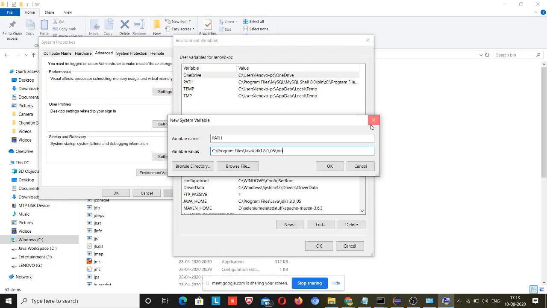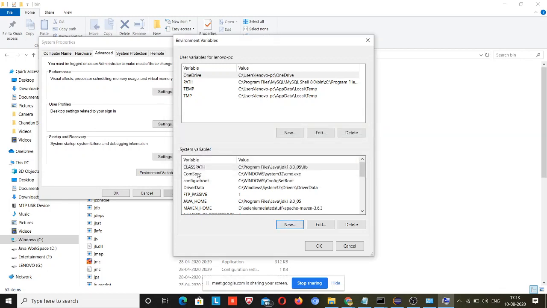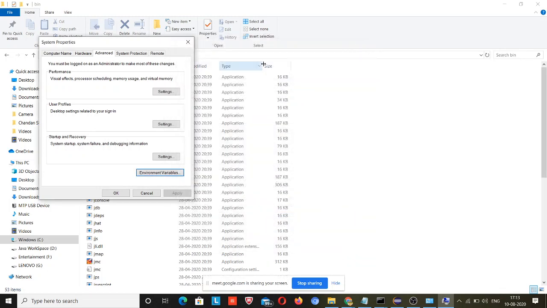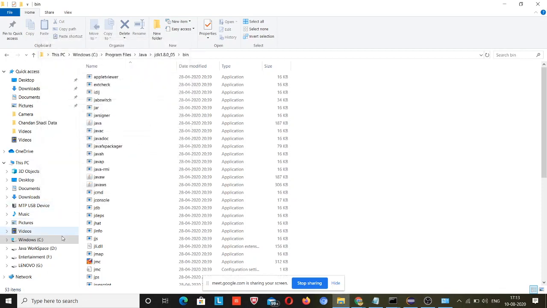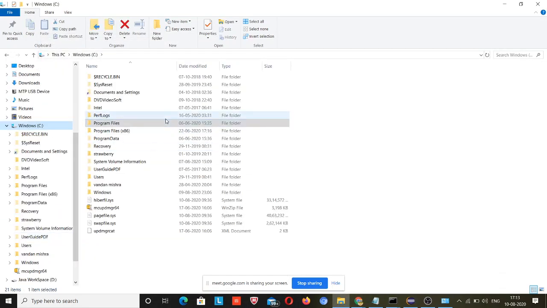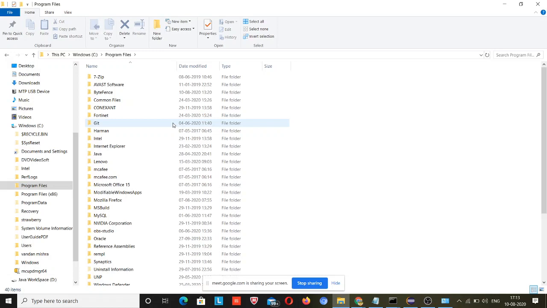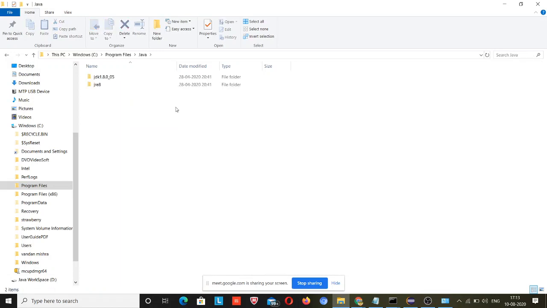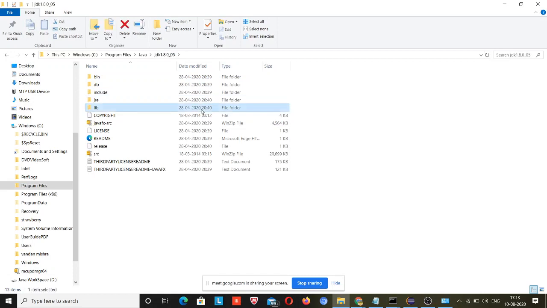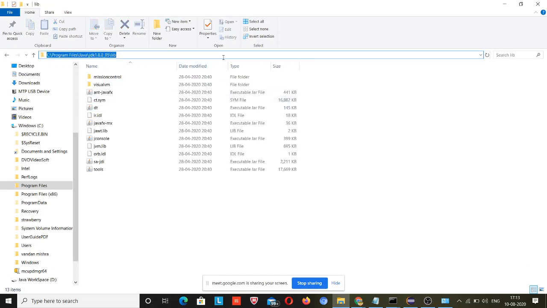Now second thing, you need to configure one more thing. Click on Windows C, program files, Java, JDK, and here the lib folder. Just copy it.